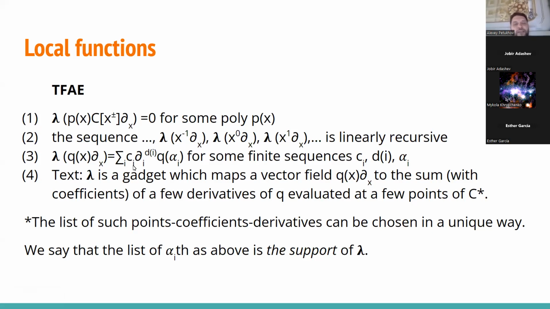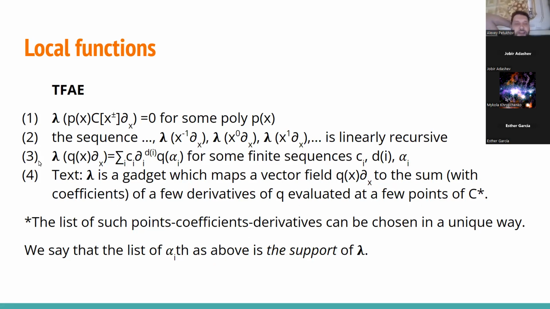And it turns out, and this can be easily deduced from condition 2 because we knew everything about linearly recursive functions, that condition 2 is satisfied if and only if lambda can be presented as a sum of evaluations of derivatives at some points, with some coefficients. And the last way to think about it is really related to 3, more like 3 star than 4.